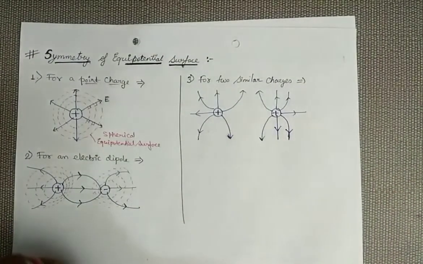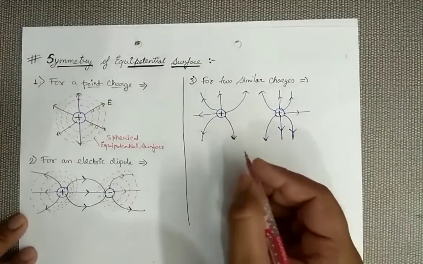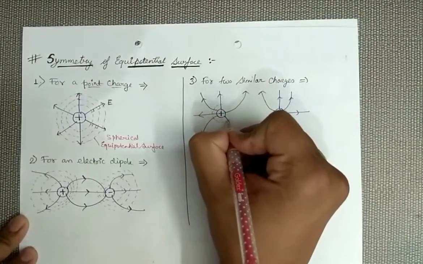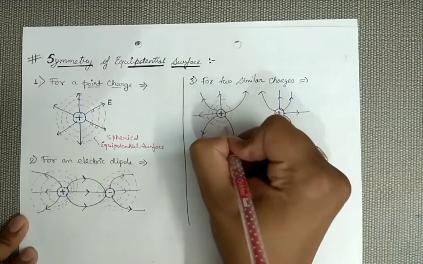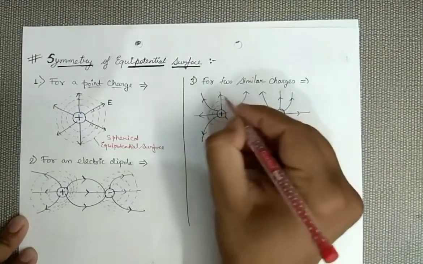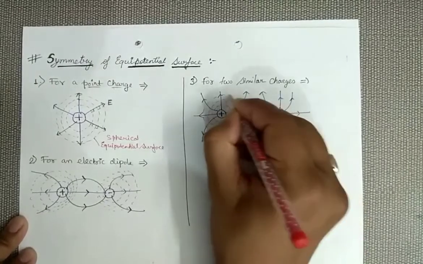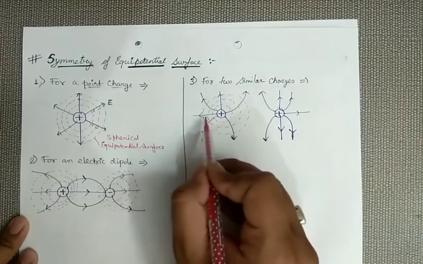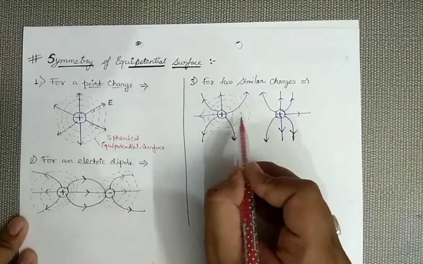Now we have to draw equipotential surfaces for this pattern. Now see how the equipotential surface will be. Again remember the same point as I told you. Here the space is less because the electric field is strong. Here the space is more because the electric field is less.